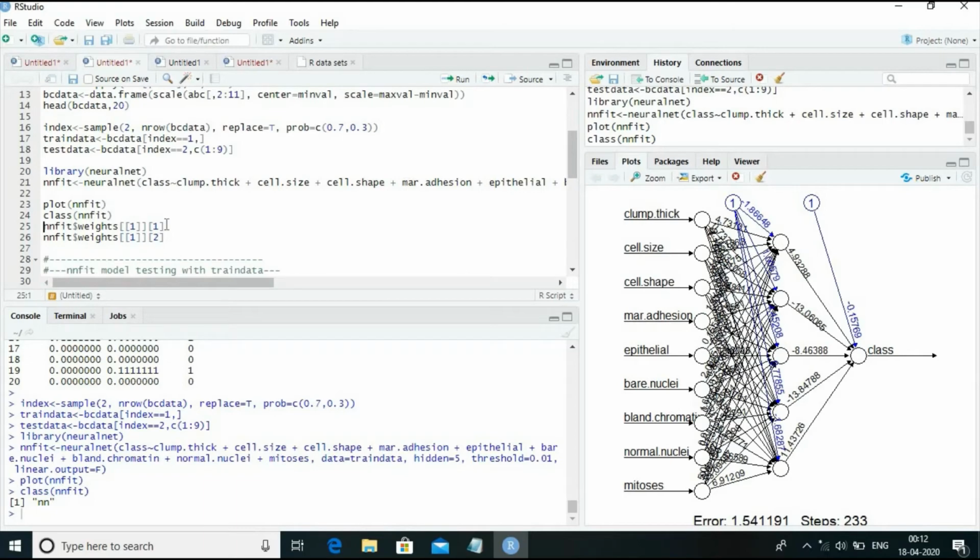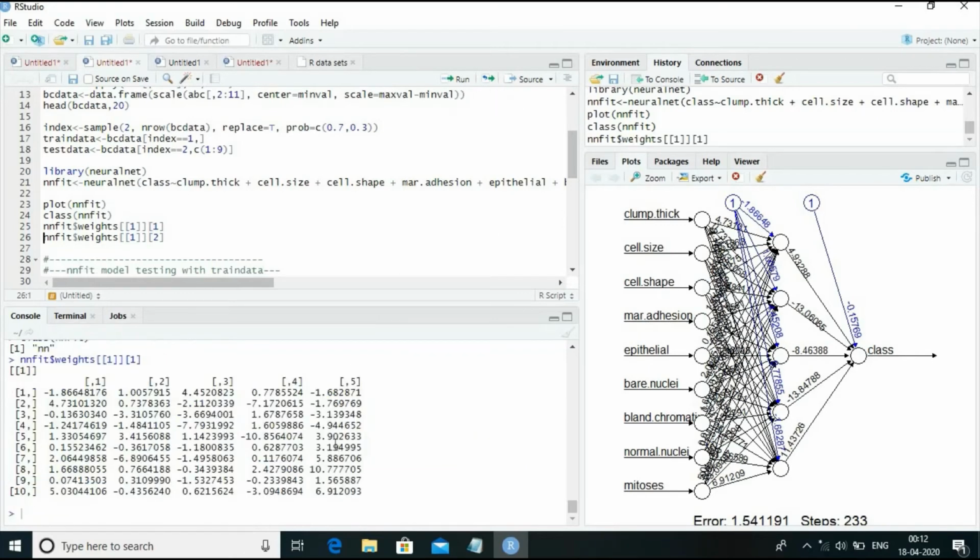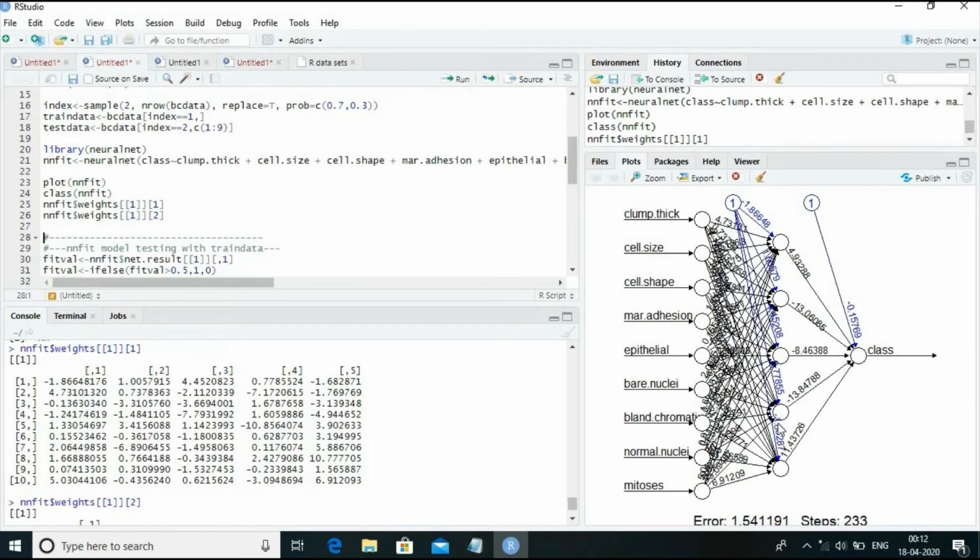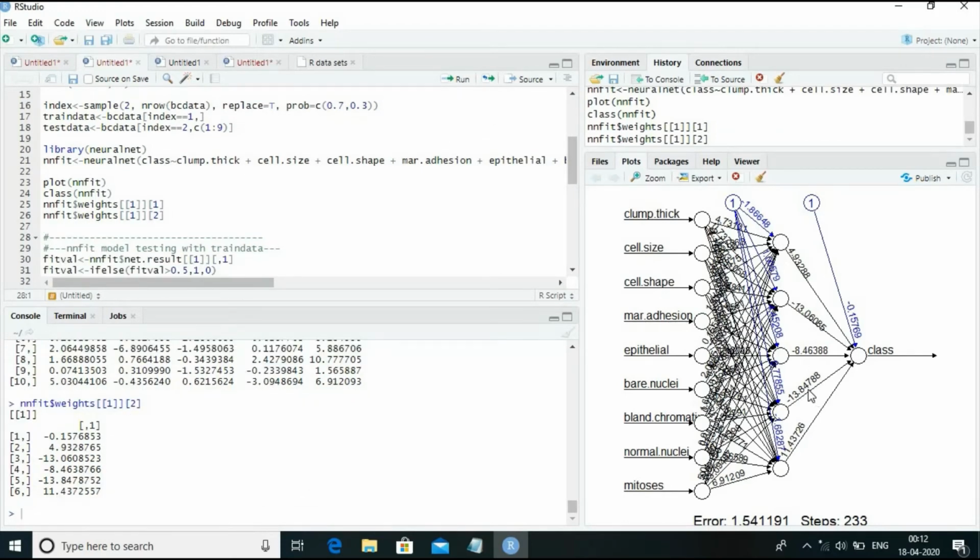Then let us run this command line, which will give the intercepts and weights for the input layer to the hidden layer. Yes, it gives the intercepts and the weights for the input layer to the hidden layer. And then when we run this command line, it will give the intercepts and weights for the hidden layer to the output layer. That's what is shown over here.